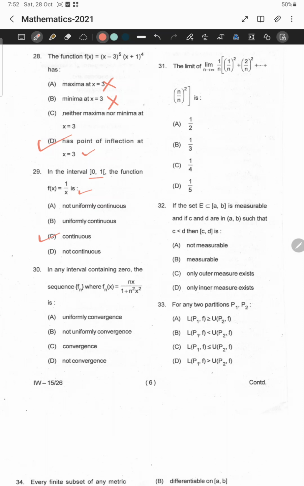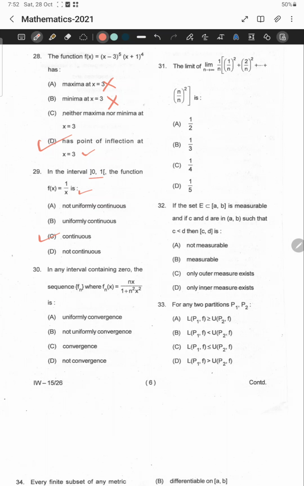Let us discard uniformly continuous, because it cannot be uniformly continuous. The domain is bounded, but the function is getting unbounded in the neighborhood of 0. When x goes closer to 0, the function value goes to infinity, so it is creating the problem. For that reason it cannot be uniformly continuous, so option C is true.